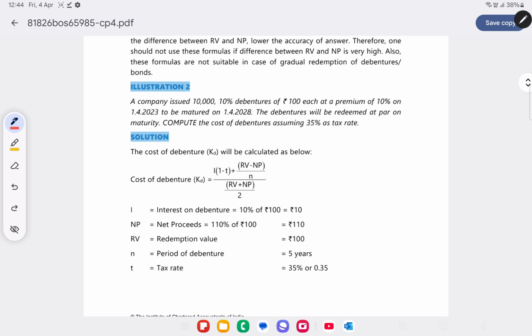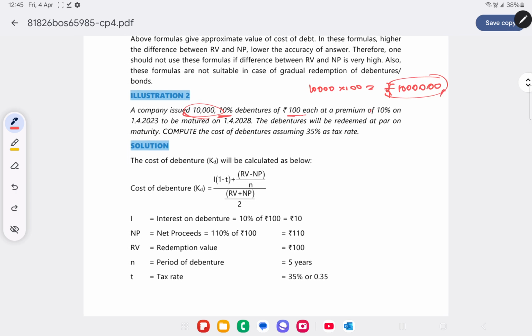Okay, let's move to illustration 2. Here, the company has issued 10,000 number. This is not 10,000 rupee debenture, but 10,000 number of debentures, 10% debentures of 100 each, which means the total value of debentures, 10,000 into 100, is nothing but 10 lakh. So rupee 10 lakh debentures at 10%, at a premium of 10%. They have issued at a premium of 10%, which means issue price equals 100 plus 10% premium, so that should be 110.